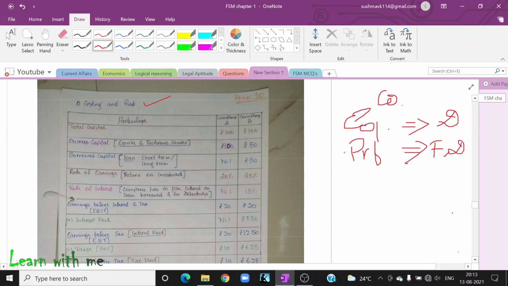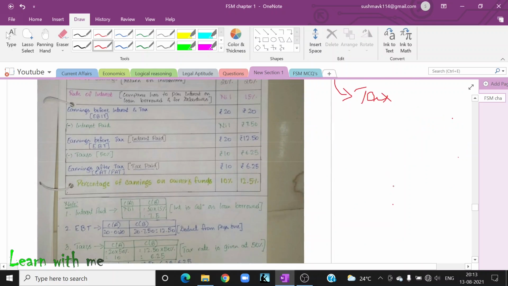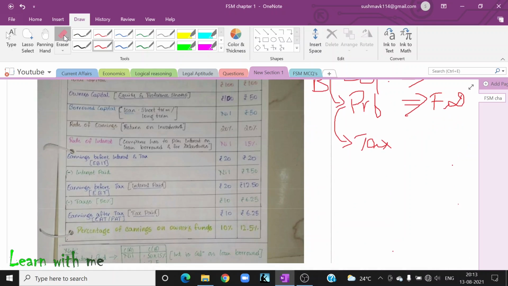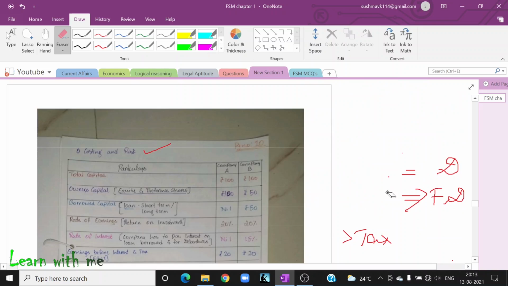Before paying the preference dividend, what does the company have to do? The company has to pay the tax. Is it confusing, if I go in reverse manner? Okay, let me go in order wise only.